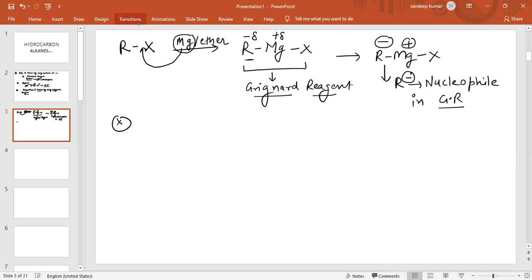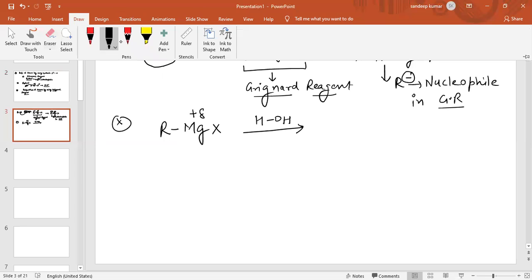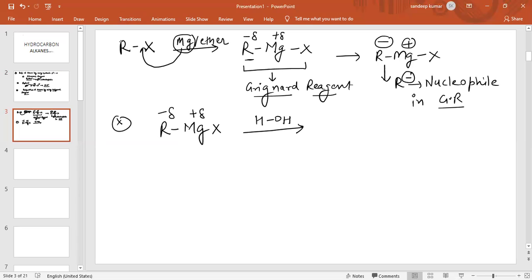See, the first reaction I am going to discuss. This is Grignard reagent, which is RMgX. When RMgX reacts with water, magnesium is partial positive and carbon is partial negative. Now, as we know the polarity, the H and OH bond will break. So H is positive and O is negative because of the higher electronegativity of the oxygen atom.